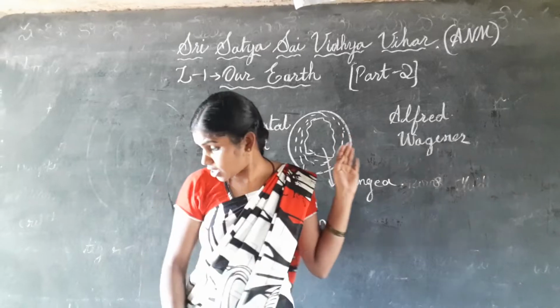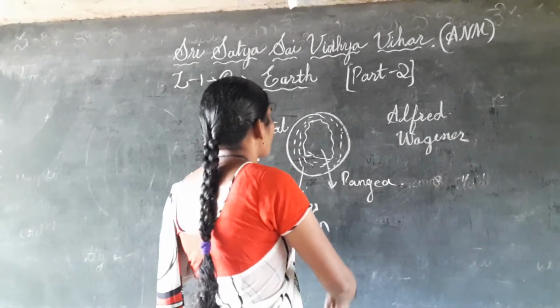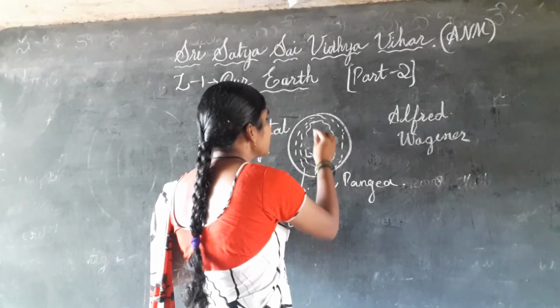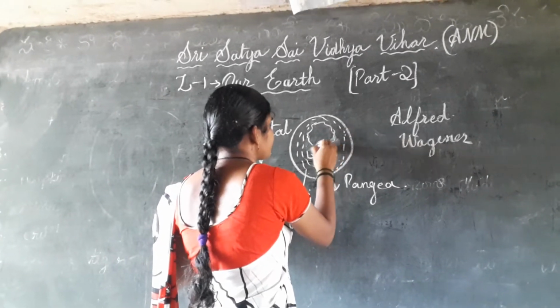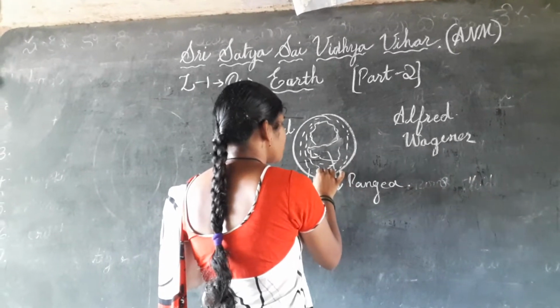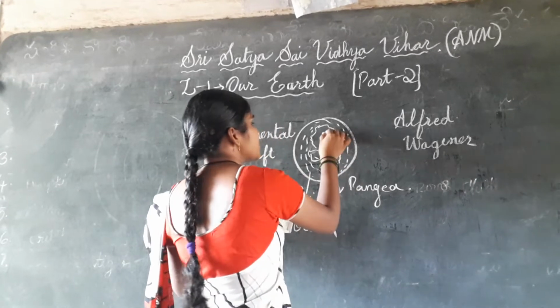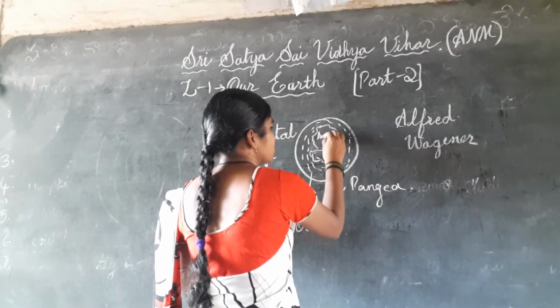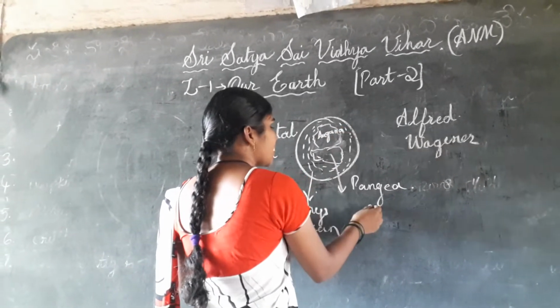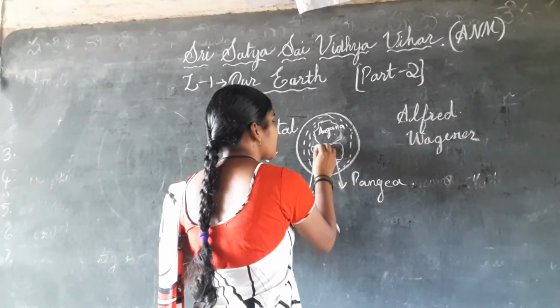The Pangaea land was divided first into two lands: Angara land and Gondwana land.